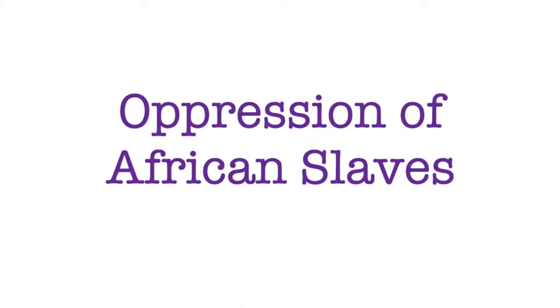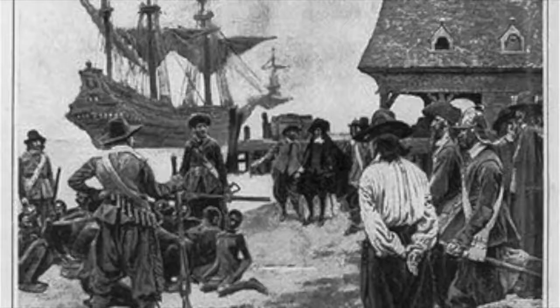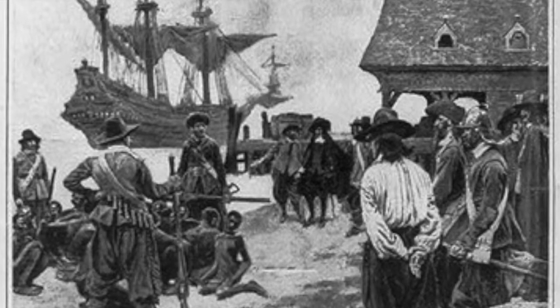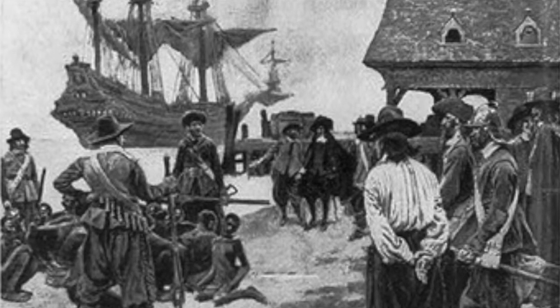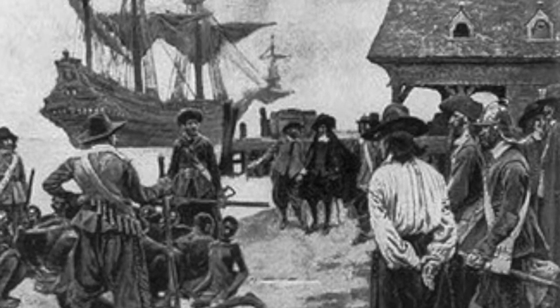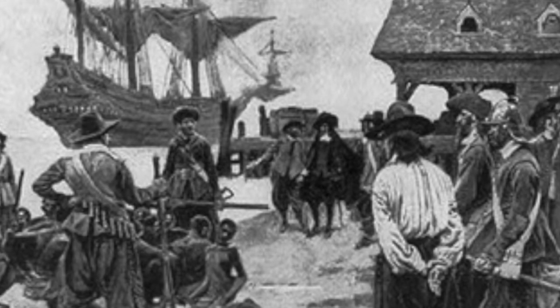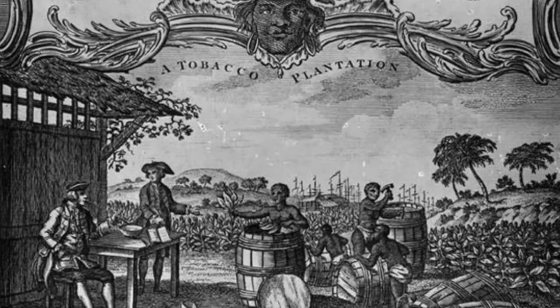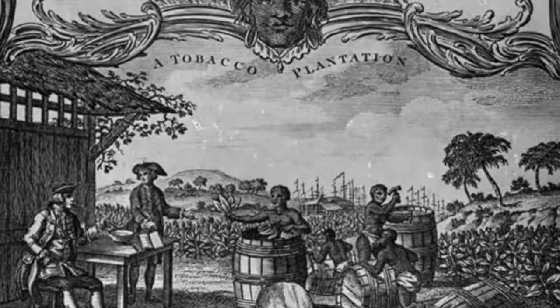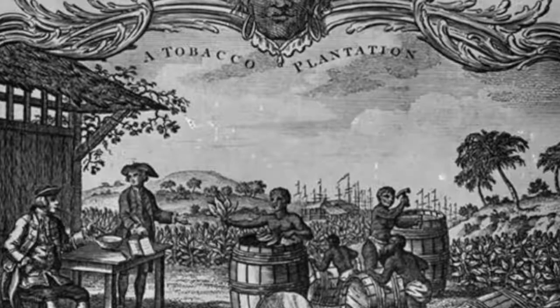African slaves were another group of people that were oppressed. After Columbus discovered the New World, slavery was much larger than it ever was before. Europeans imported a large number of Africans to the New World to use as slaves. They had to do things such as build roads and take care of crops. The working conditions these people had to go through were harsh and degrading.